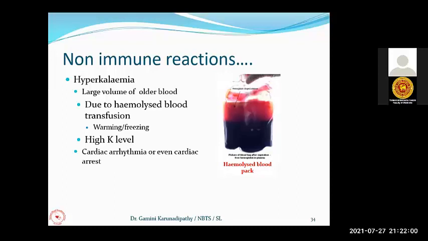If the temperature goes above 10 degrees at any moment, and if the blood pack is kept at that temperature for several hours, there is a tendency of damage to the red cells in the blood pack, releasing most of the potassium into the plasma component. Or if you allow the blood pack to get frozen, now you know that we can't freeze red cells. If you are freezing red cells, these red cells get lysed, releasing the potassium.